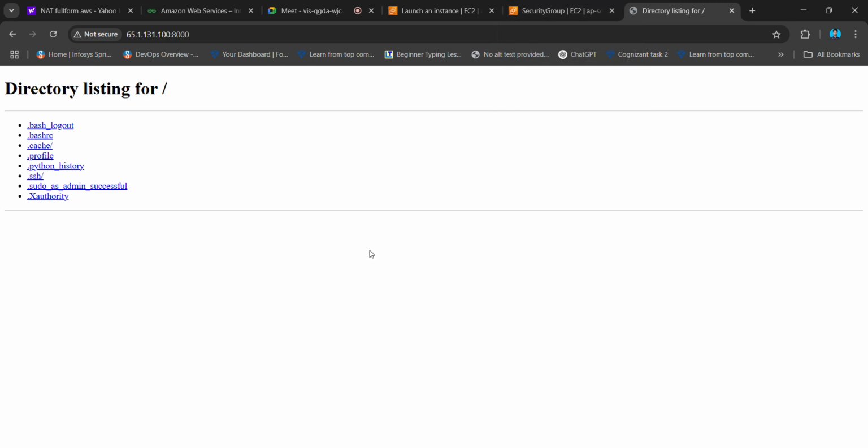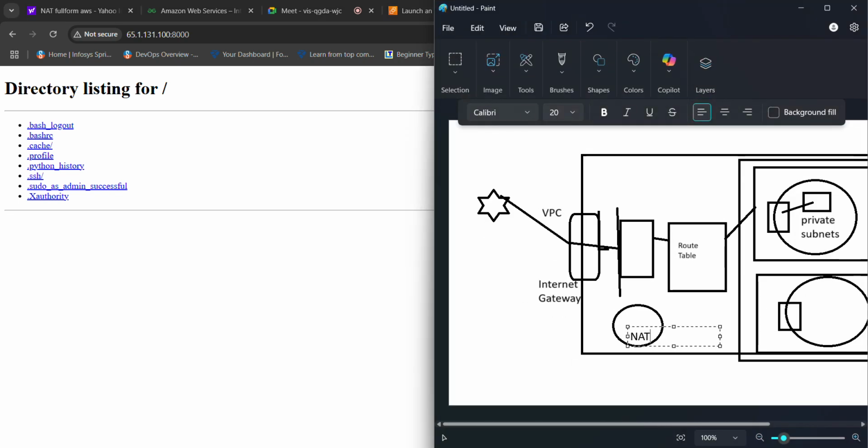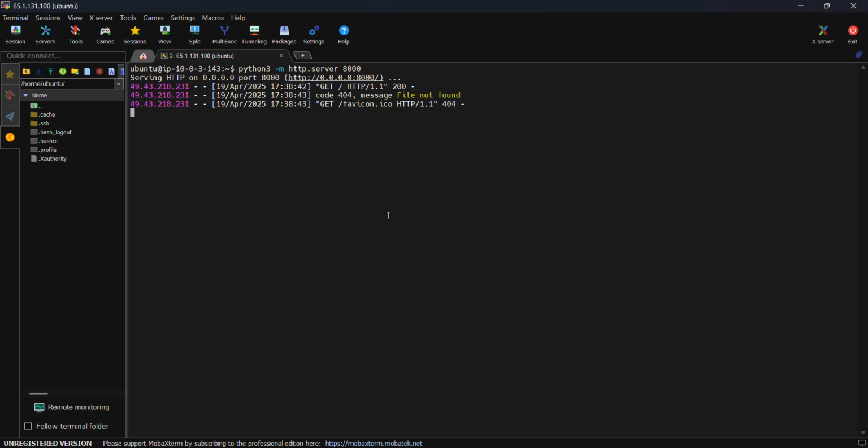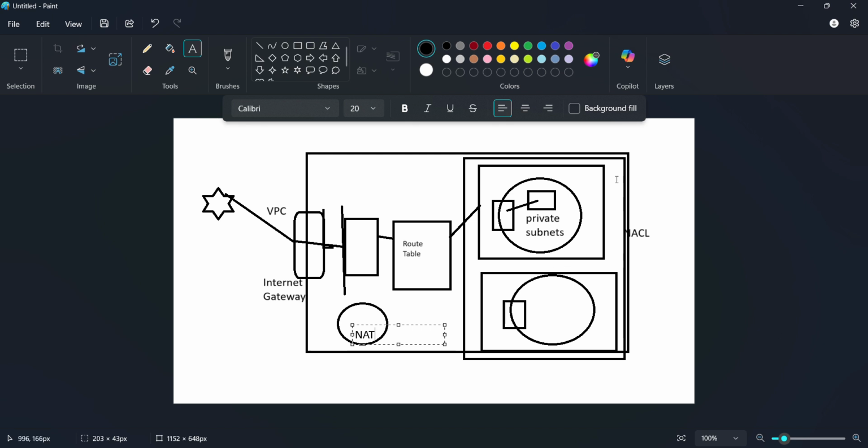Very nice until now. So let's come back to this image again. What I did, I haven't yet specified an NACL. I created an EC2 instance, and I connected it with a security group. Previously I hadn't configured it, so it didn't allow. Here I configured it and it showed me what I wanted to see. It shows 200, which means a success. See here, you have your EC2 instance and a security group connected. But let's try to connect an NACL.